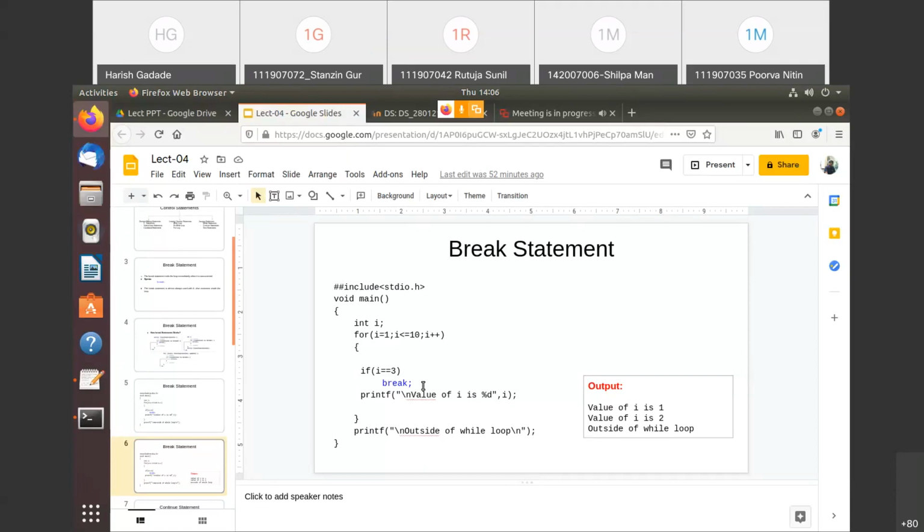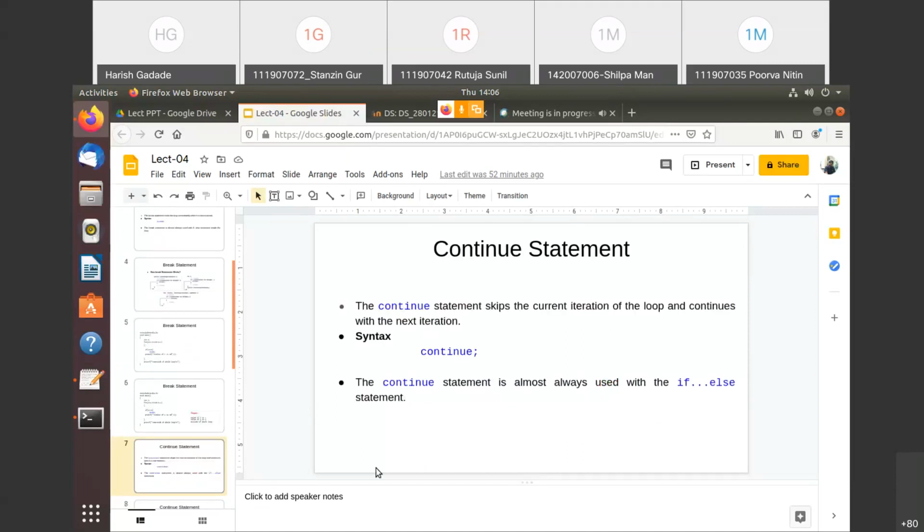Now see what we did here in the break statement. When that break comes, we exit from that loop. But in continue, what we are doing here, see, the continue statement skips the current iteration of the loop and continues with the next iteration. It means here we are not exiting anything.